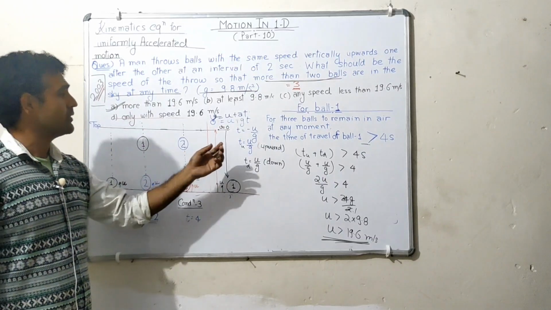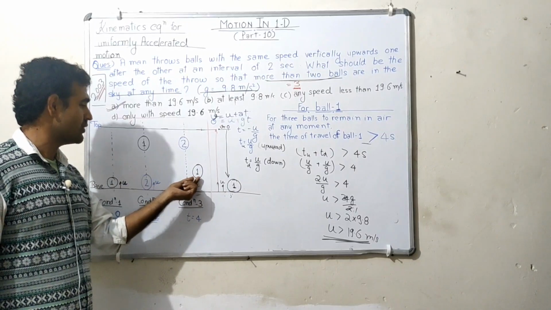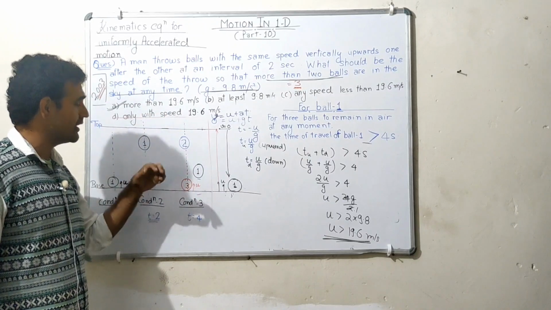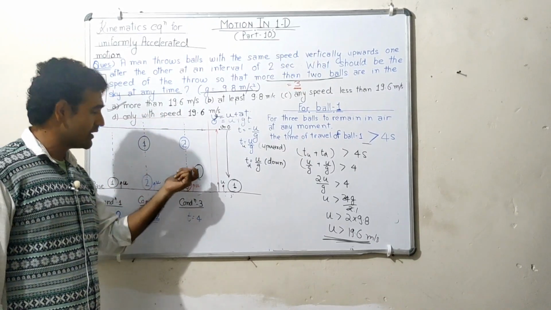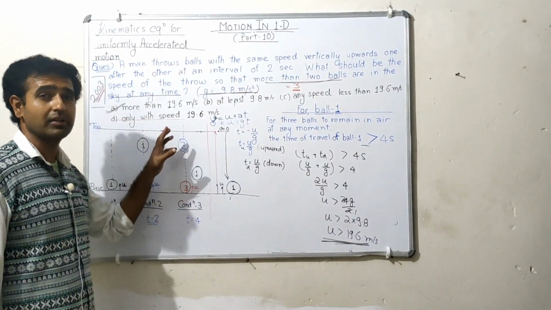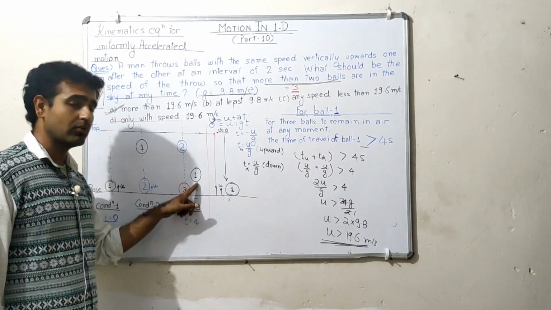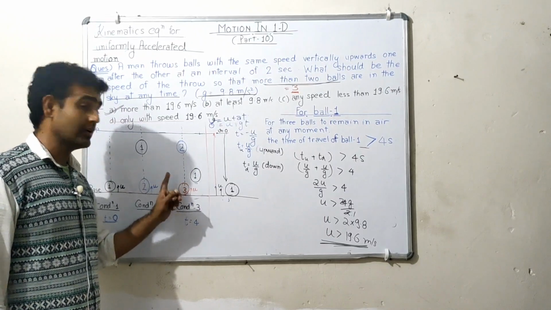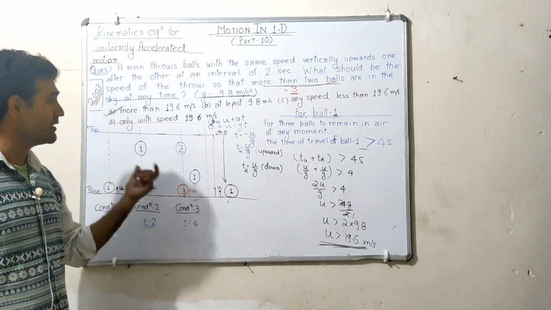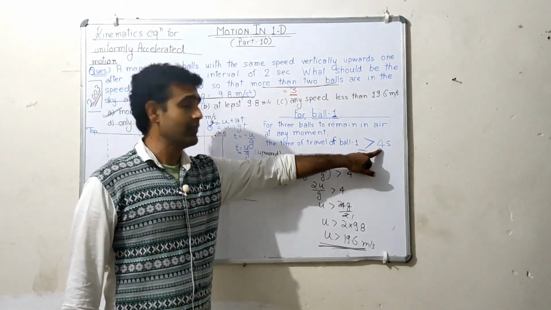So for the 3 balls to remain in the sky at any time, it is a compulsory condition that ball 1 should have a time of travel, which includes the upward movement and the downward movement, greater than 4. Because if it is less than 4, then ball 1 will be on the ground and only ball 2 and ball 3 will be in the sky. So we will never be able to achieve that condition if the time of travel of ball 1 is less than or equal to 4. So for 3 balls to remain in the sky, the time of travel of ball 1 should be greater than 4 seconds.